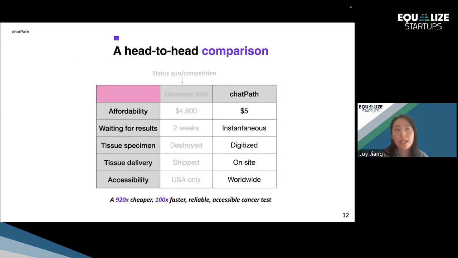Whereas if we look at ChatPath, it costs about $5, which is 920 times cheaper. It's instantaneous, so it does not require the tissue to be shipped anywhere because it's performed at the time of digitization, which is on site. And accessibility is wider because it'll be available anywhere digital pathology is performed.